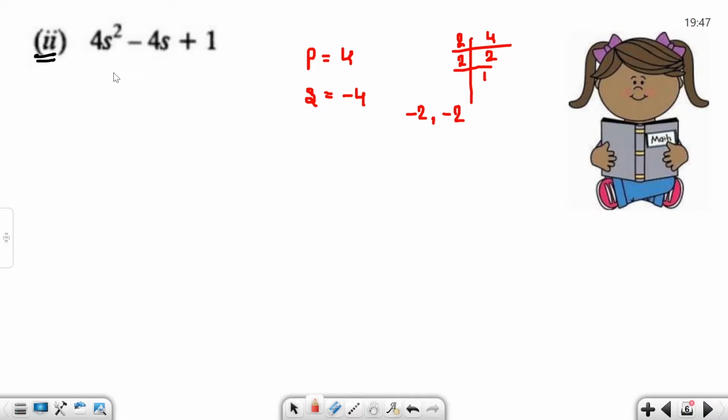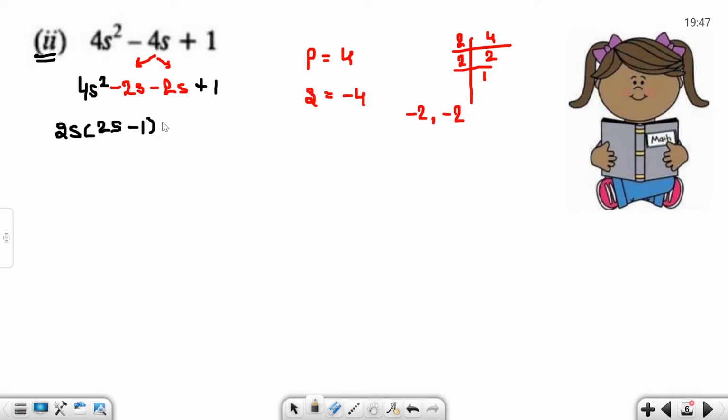So step by step, the middle term split method. We just break the middle term: minus 2s minus 2s. The first and last terms are plus 1 and 4s square. Now we take the common term from the first two terms. The common term is 2s, so we write here 2s, and the remaining term is 2s minus 1.